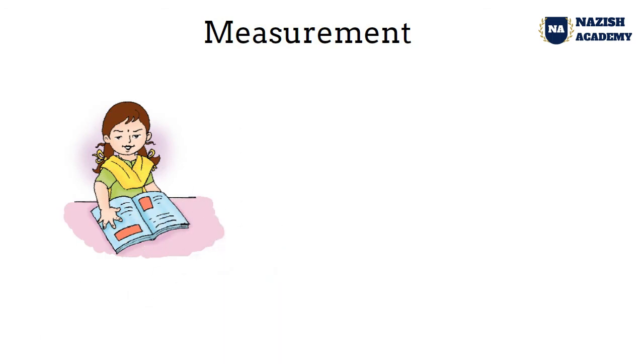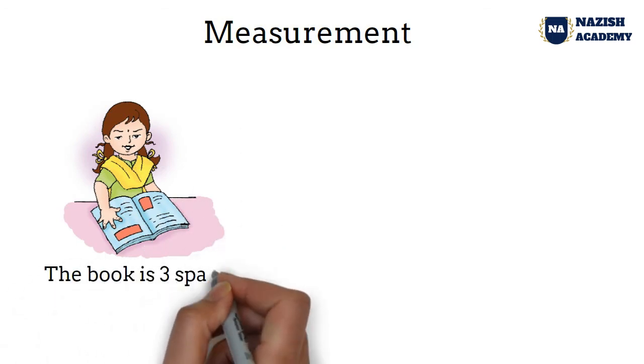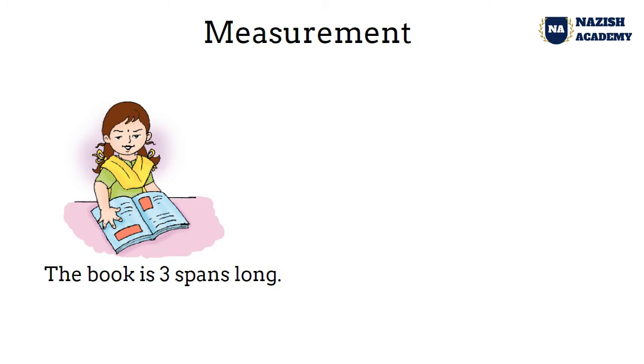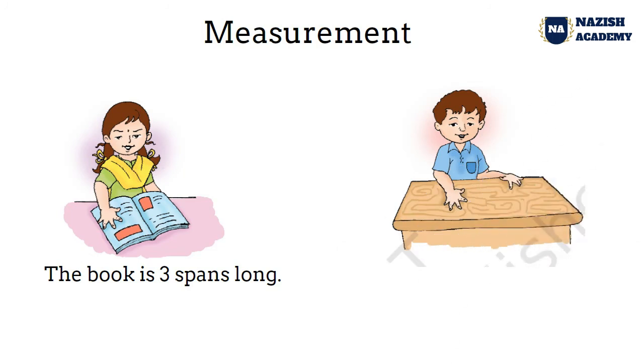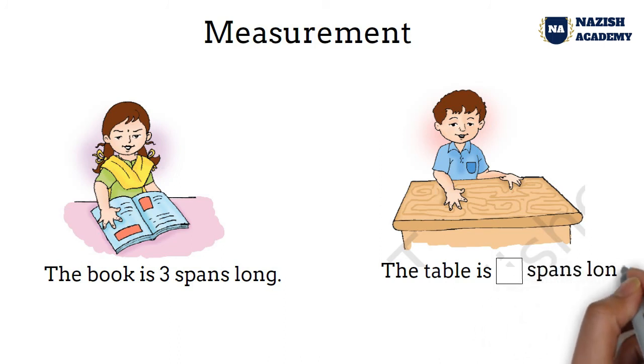Measurement. A girl is measuring her book and she is saying the book is 3 spans long. Span means the distance from the tip of the thumb to the tip of the little finger. And here a boy is measuring his table and he is saying the table is how many spans long? He measured and found that the table is 6 spans long.